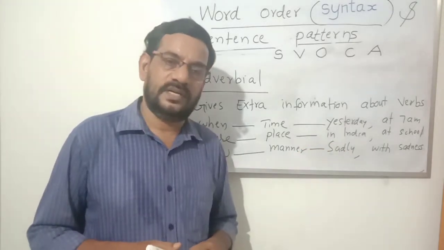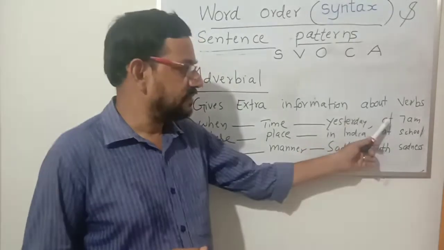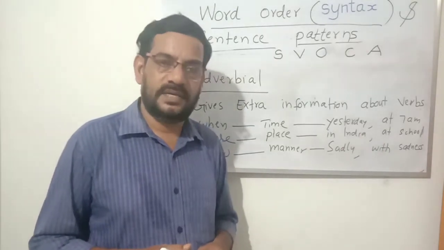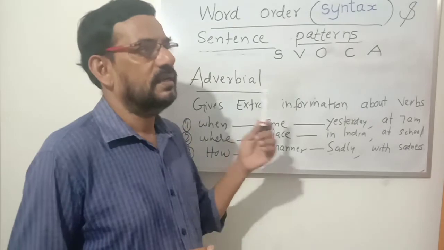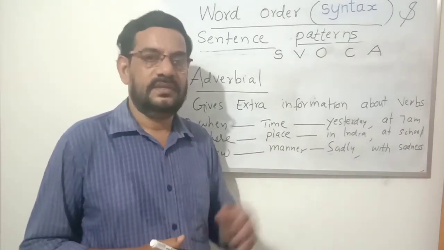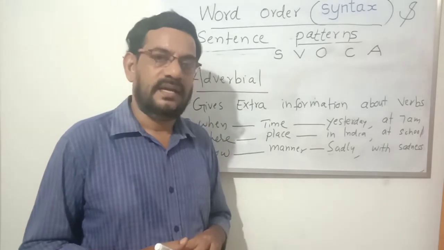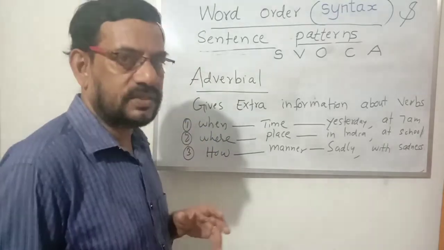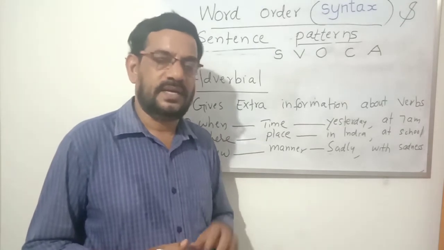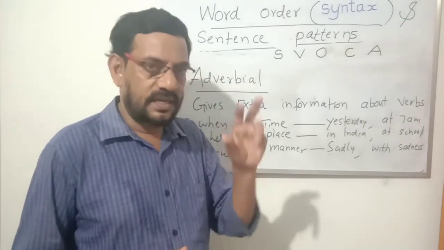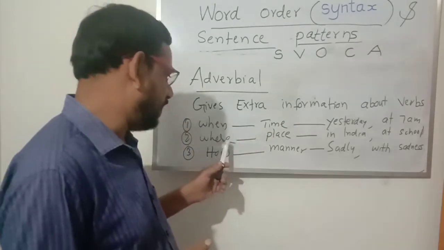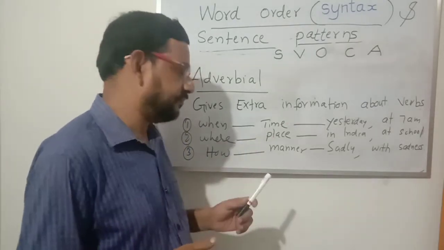I met my friend yesterday. Or sometimes the time has to be mentioned, like at 7 p.m. or 3 p.m. Or morning, evening, at noon, all these are adverbials. Maybe one word or a phrase, more than one word may come sometimes as adverbial. So you write A for that category. Sometimes we will have to mention where.